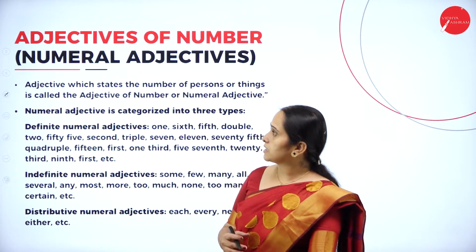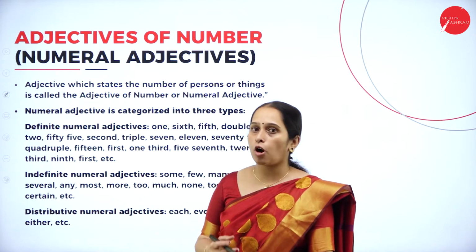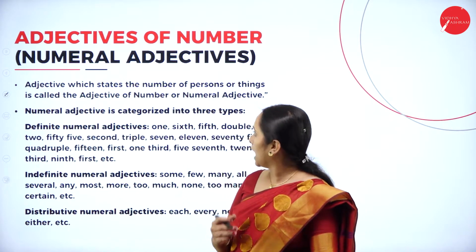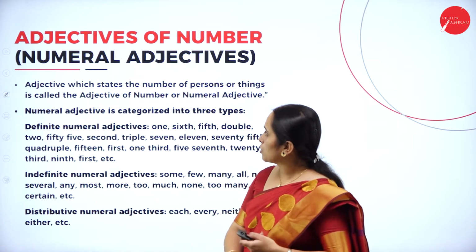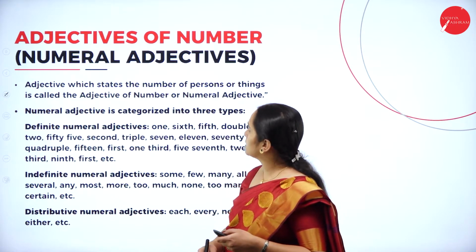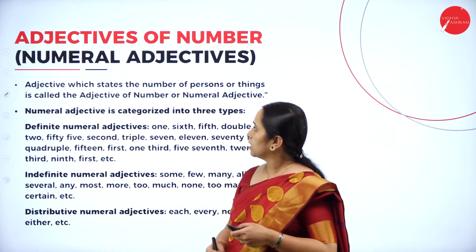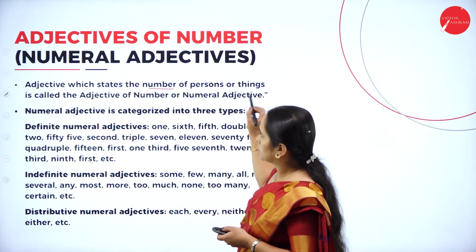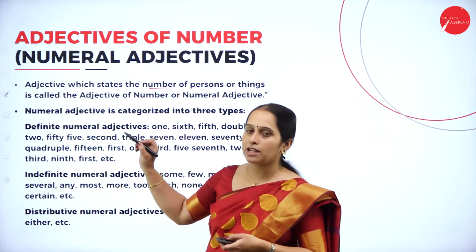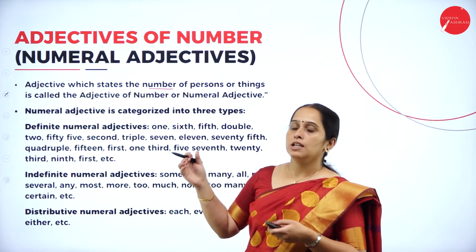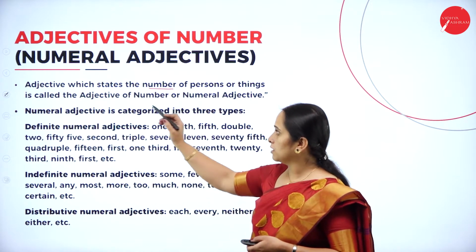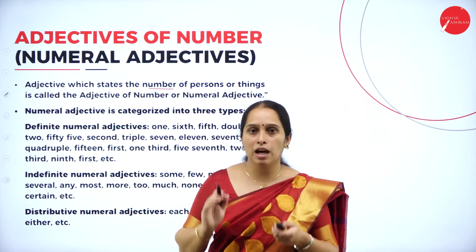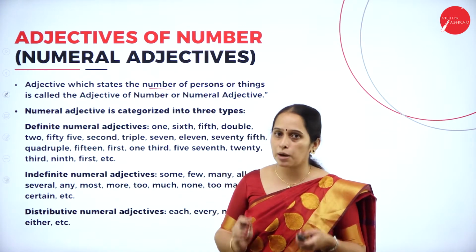These adjectives are adjectives of number, also known as numeral adjectives. An adjective which states the number of persons or things is called an adjective of number or numeral adjective.